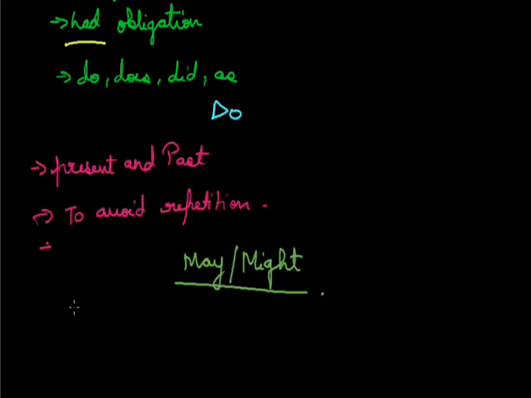For example, it may rain tomorrow means there is a possibility that it can rain.